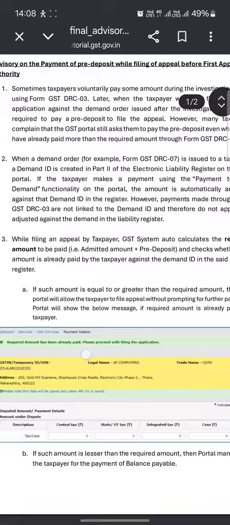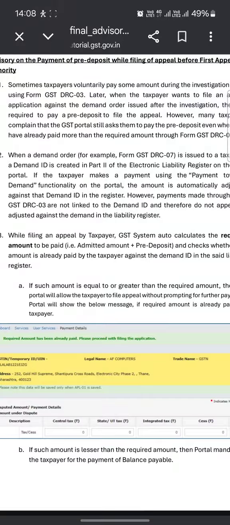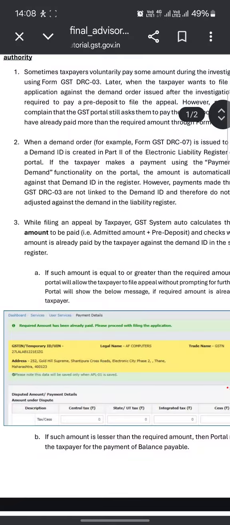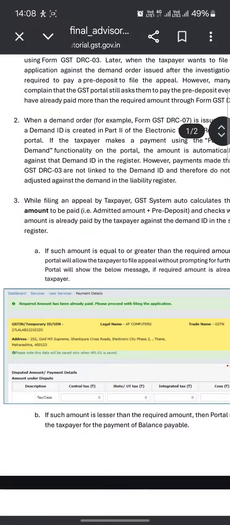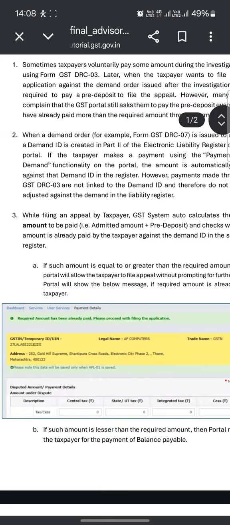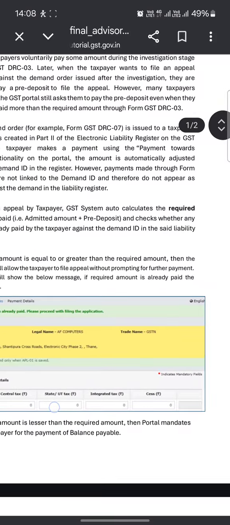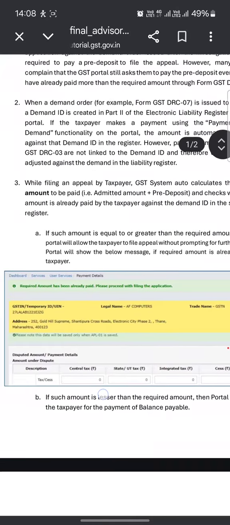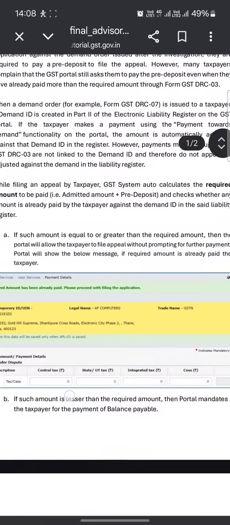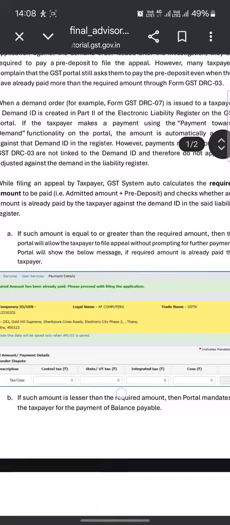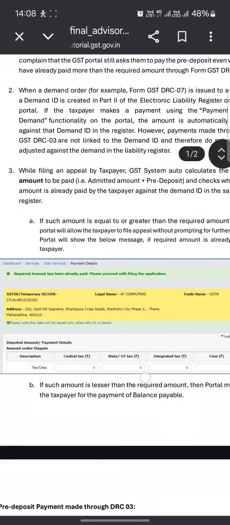However, payments made through form DRC-03 are not linked to the demand ID and therefore do not appear as adjusted against the demand in the liability register. While filing an appeal, the GST system auto-calculates the required amount to be paid and checks whether any amount is already paid by the taxpayer against the demand ID and the tax liability. If such amount is equal to or greater than the amount required, then the portal will allow the taxpayer to file the appeal without prompting for further payment.